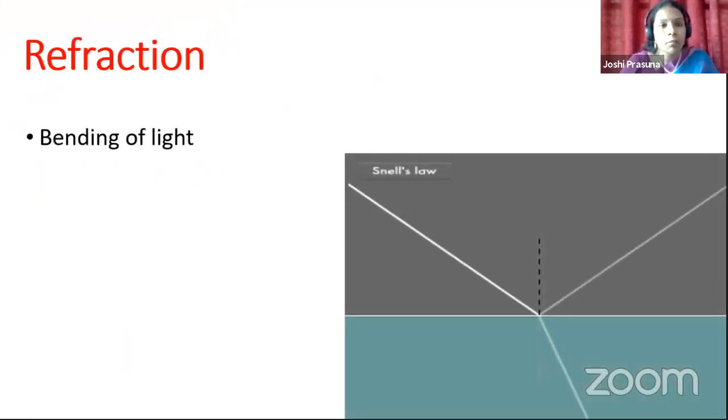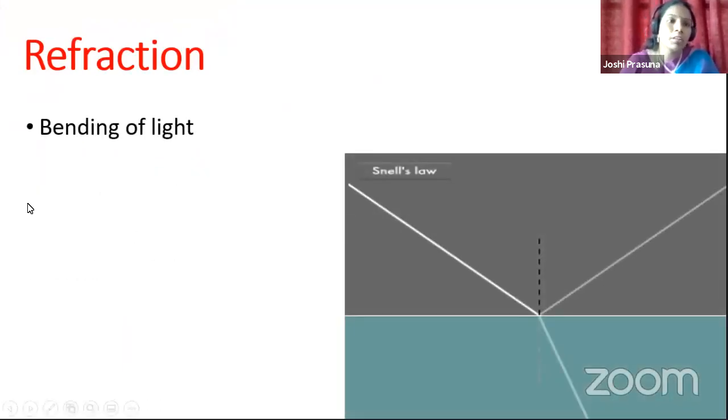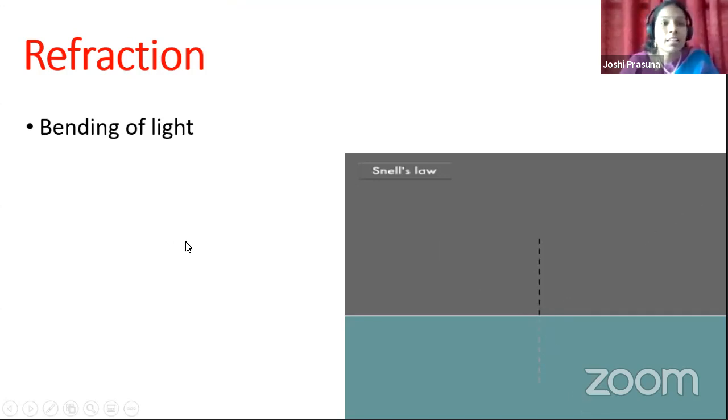Okay, children. Now I will call your attention to a quick recap of refraction that we have already learned. Refraction is a very interesting topic, isn't it? What is refraction? It is the bending of light when light travels from one medium to the other. You can observe here, children, the light ray is getting bent. If there is no bend, it should follow a straight line path, isn't it? But it bends. So what is the reason for that bending?